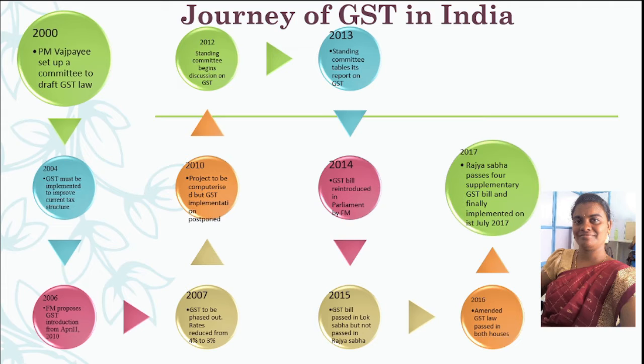But the journey began in the year 2000. A committee was set up to draft the law. It took 17 years for the law to evolve. In the year 2010, the Finance Minister planned to implement GST, but it was postponed because of the computerization of all other taxes being implemented at that time. So in 2017, the GST bill was passed in the Lok Sabha and Rajya Sabha. After that, the GST law came into force.